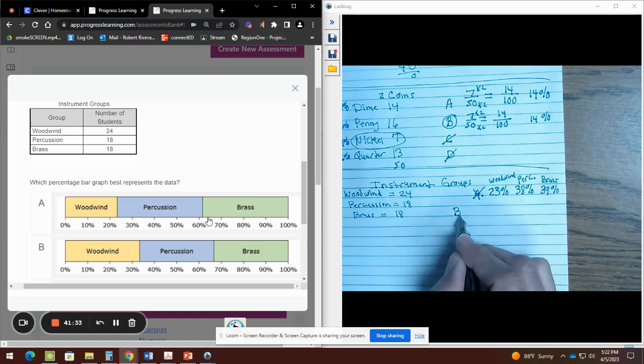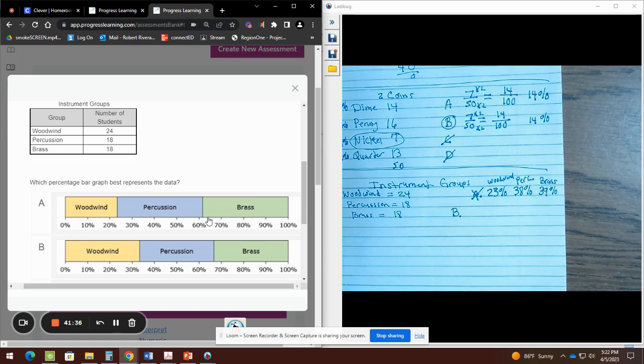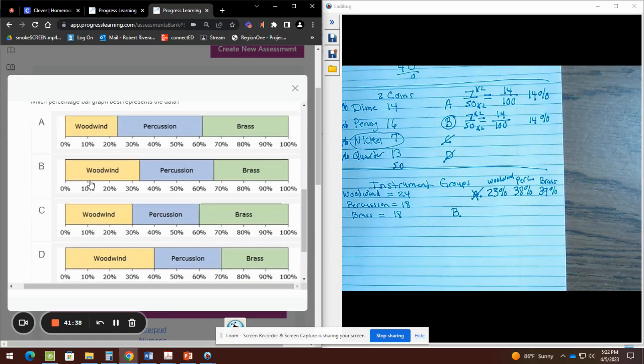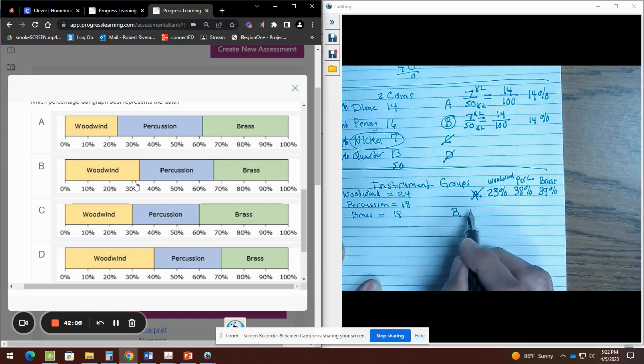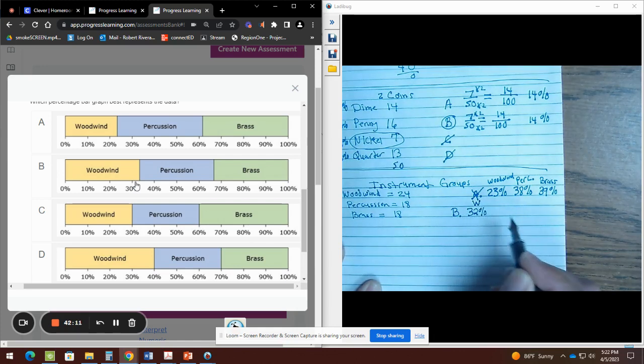Letter B, do the same thing. Start at 0, 10, 20, 30, and it's still not exactly at 5. So don't say 35, because 5 would be smack in the middle of the 30 and 40. So let me do it again: 10, 20, 30. I think it's about 32, right? 32, 33 maybe. I'm going to go with 32 this time. So it'll be 32%, and I'm just going to put a W this time for woodwind.